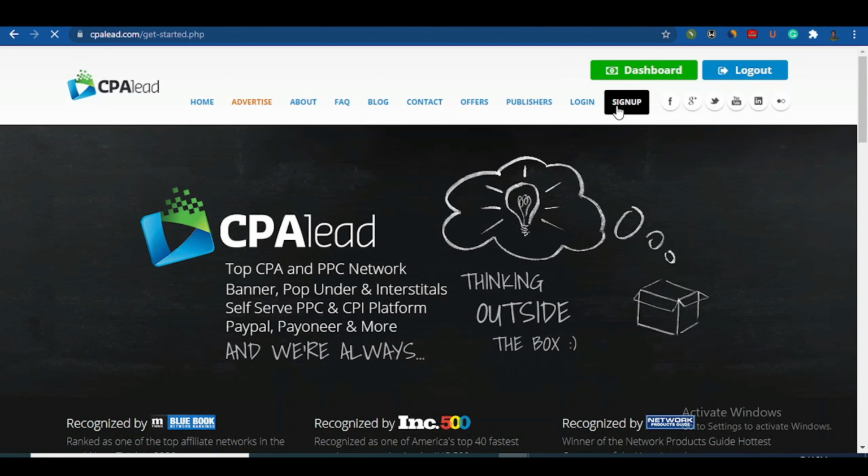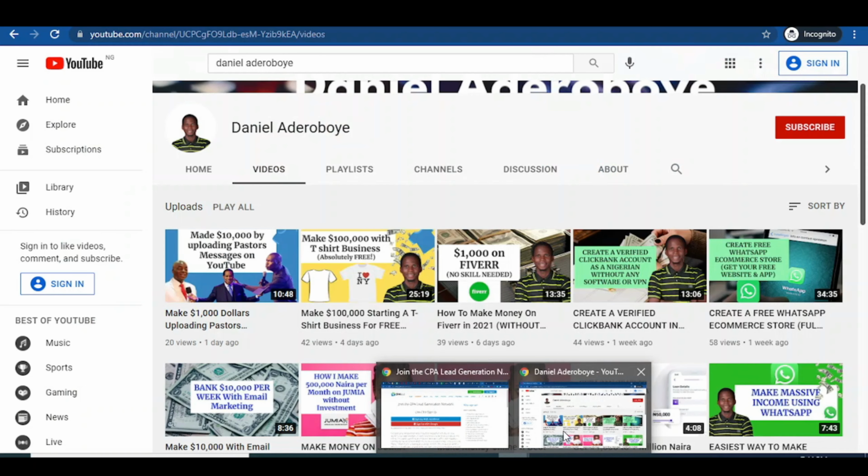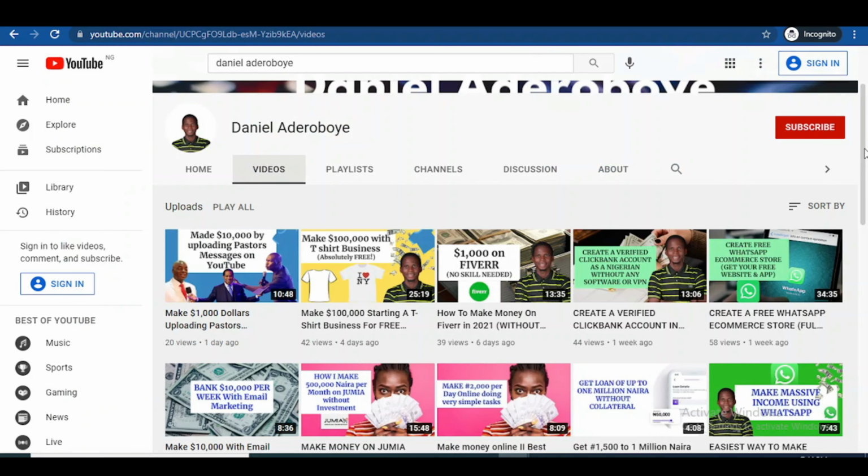When you click on sign up, it gives you access to be part of this wonderful family of making money. As you can see, these are the reasons why you can join: it has a $1 minimum daily payout. They pay daily, so if you receive $1, you can actually withdraw it. You're not limited. The membership is free, and you can get paid using PayPal, Payoneer, and other options. But if you are in Nigeria, for instance, you may not have a PayPal account.